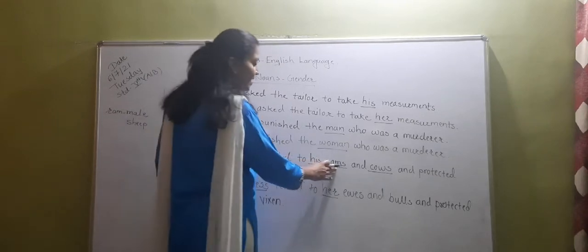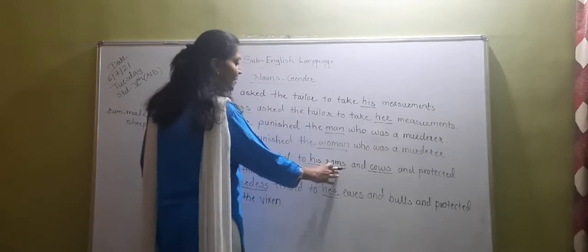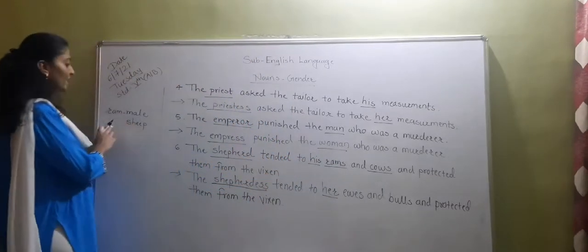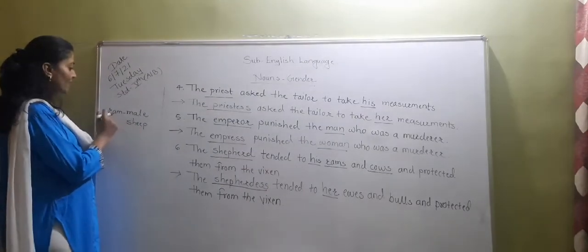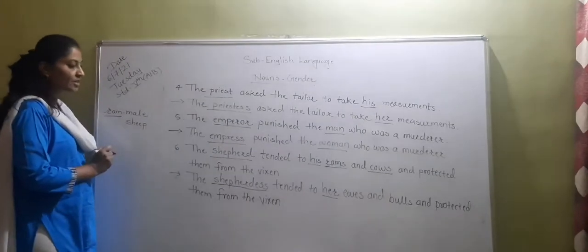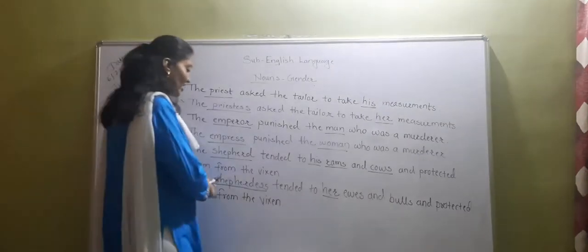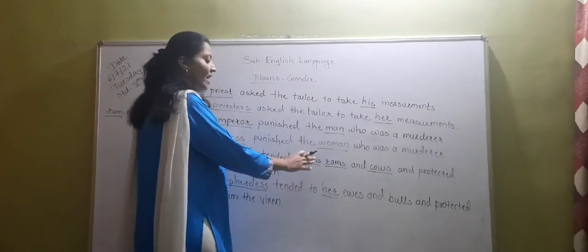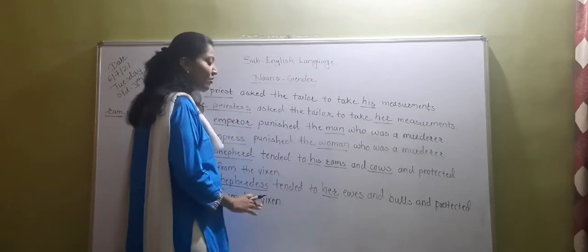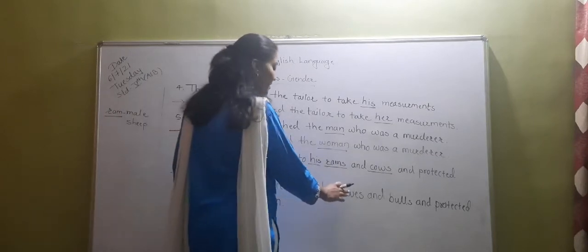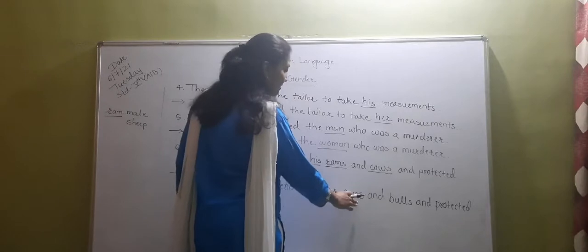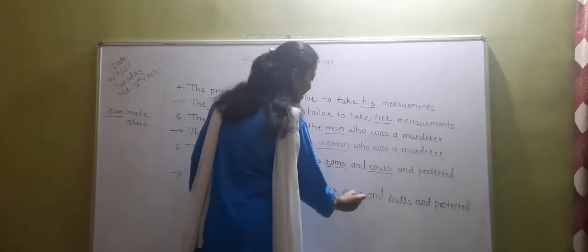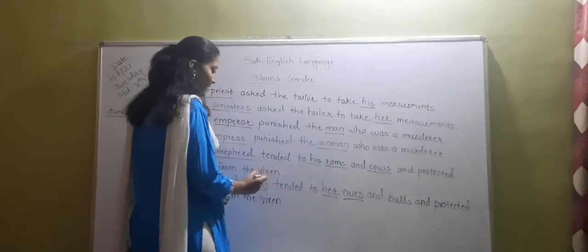Now see this word ram. What is the meaning of ram? Ram means male sheep. So the shepherdess tended to her. So we have to make the feminine gender of ram. Ram का feminine gender है ewes. Okay. So we have written here ewes.